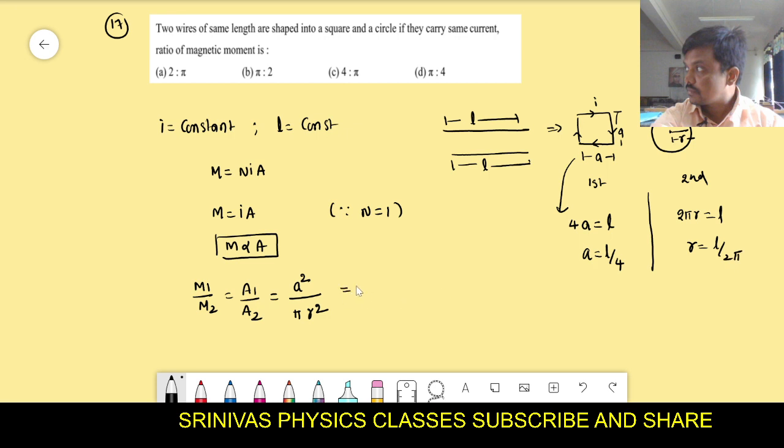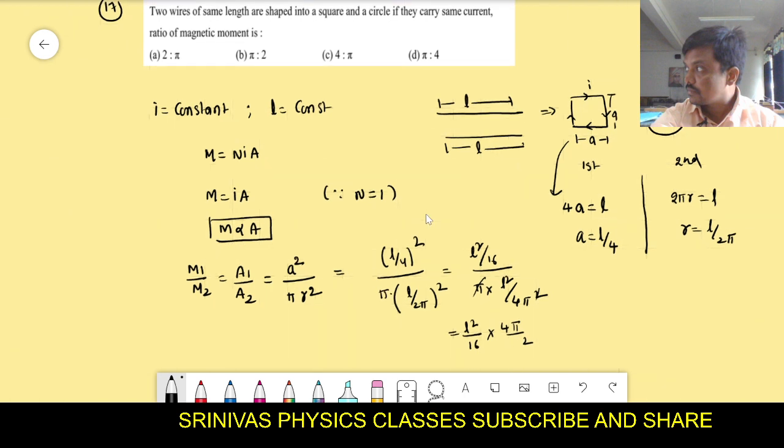This we substitute in this equation. A we write as L by 4 whole square, and pi into r we write as L by 2 pi whole square. Now we have to simplify it. L square by 16 by pi into L square by 4 pi square. Now if we simplify it, then what will you get? That is L square by 16 into 4 pi by L square we will get.